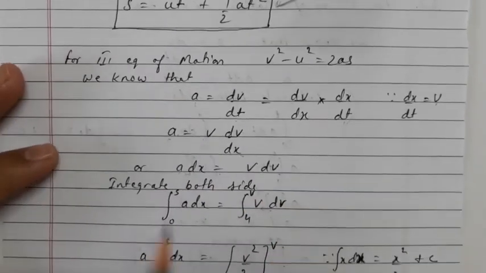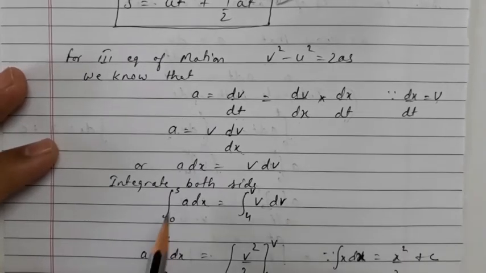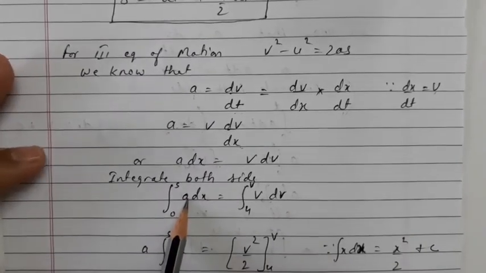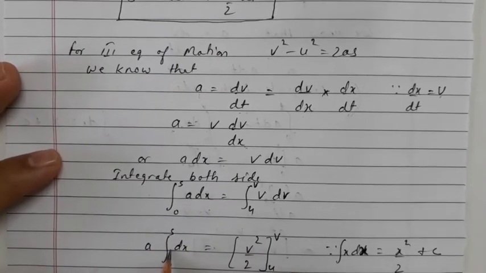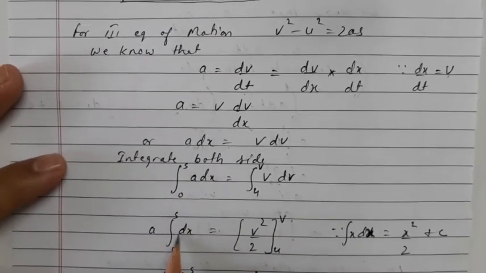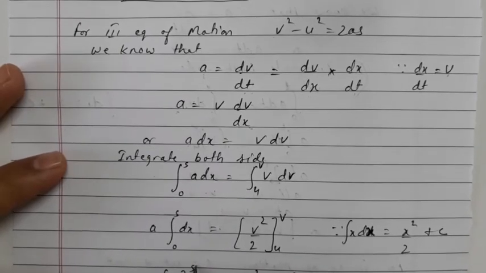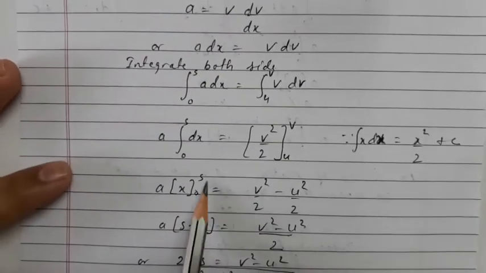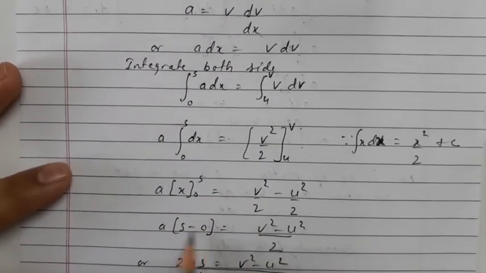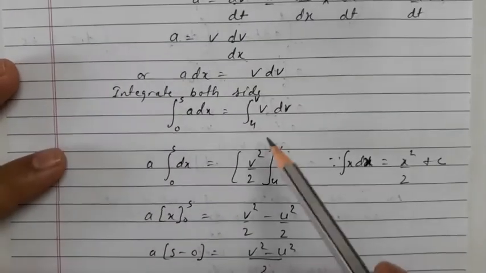Now integrate both the sides. Again we'll do the same thing as we have done in the previous two derivations, that a we cannot integrate with respect to dx, so we take a outside, and inside nothing remains, and we need to integrate this dx. So integration of dx will be x, and the upper limit will be s and lower limit will be 0. So we'll just substitute the value as s minus 0, and it will become as.